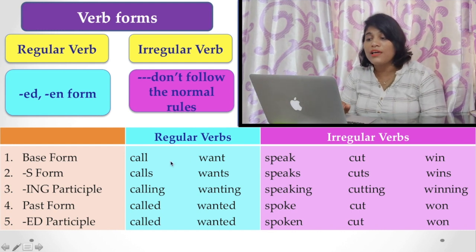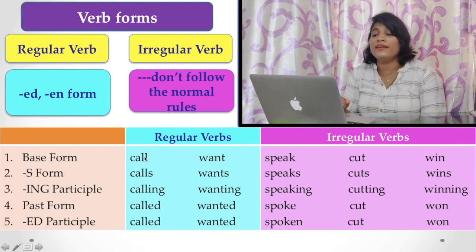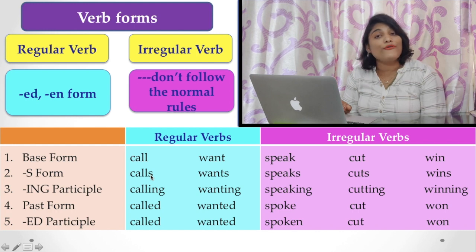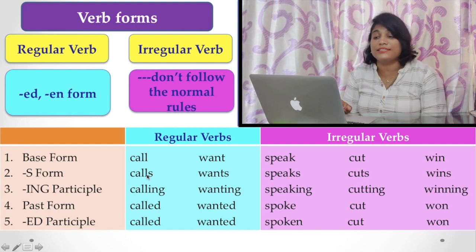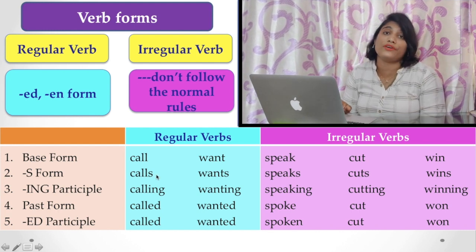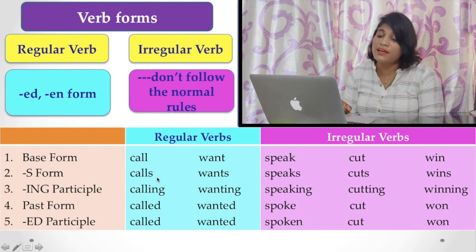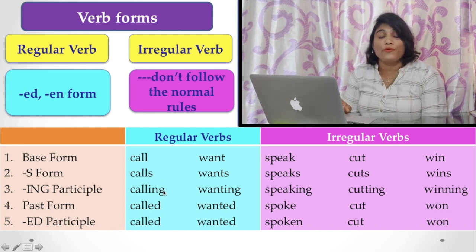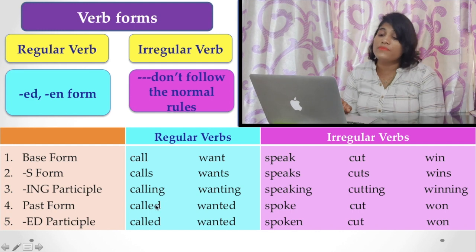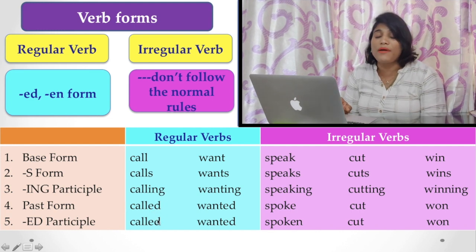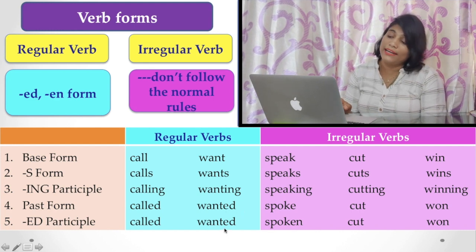For example, in the base form you may find call, but when it takes a suffix, it is calls, which is used with third person singular number. Calling is the progressive form, called is the past form, and called is the participle form. The rules are definite and direct. Here also want, wants, wanting, wanted, and wanted.